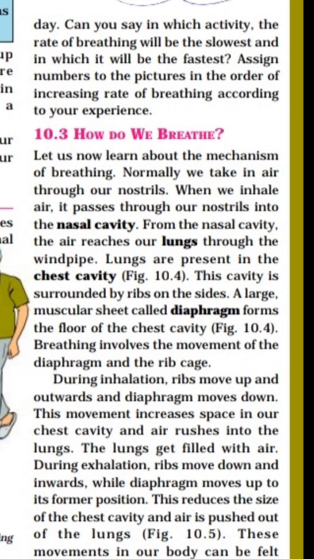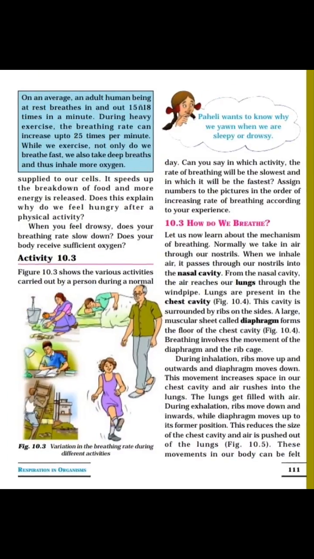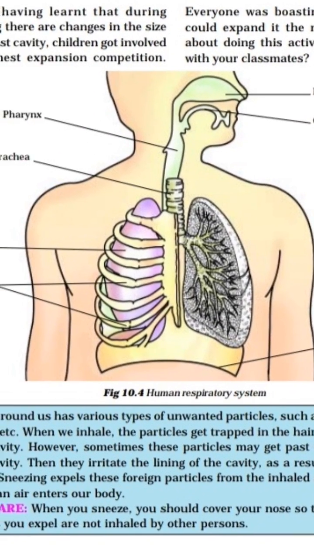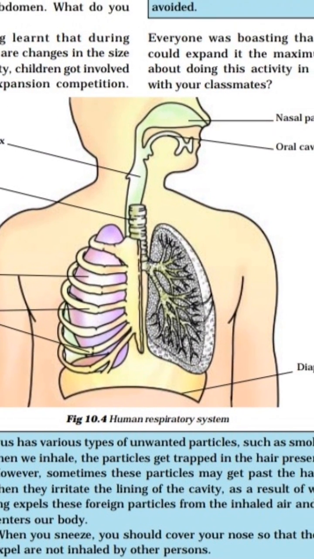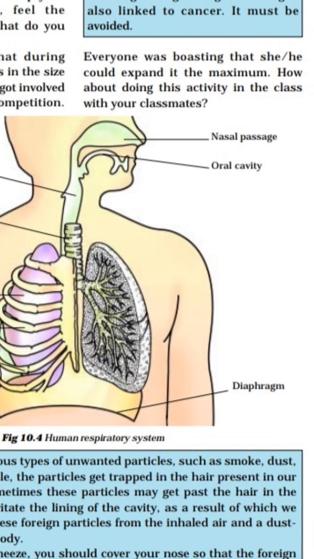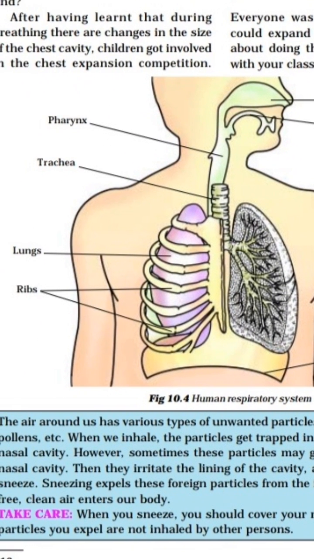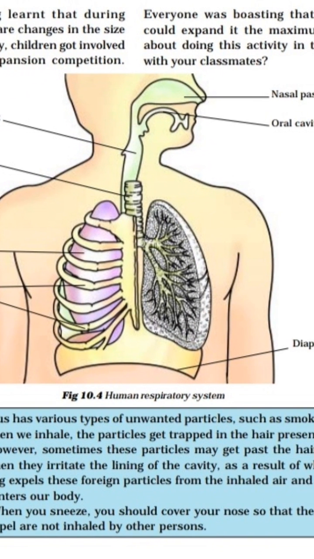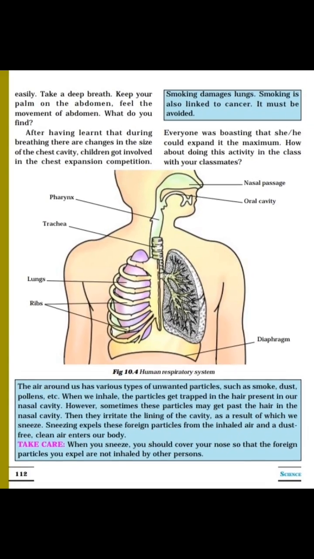And this cavity is surrounded by ribs on the sides. A large muscular sheet called diaphragm forms the floor of the chest cavity. You can see the figure also here. See the human respiratory system, nasal cavity, it passes from the windpipe to the lungs. Ribs are also shown there, and downside diaphragm is also shown.